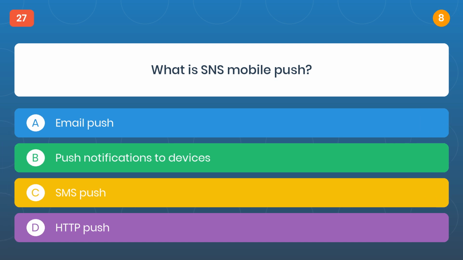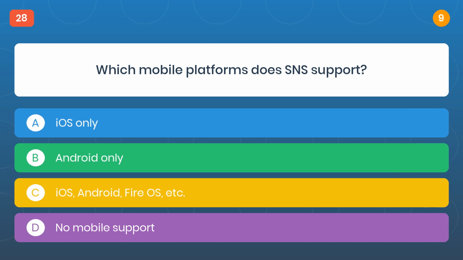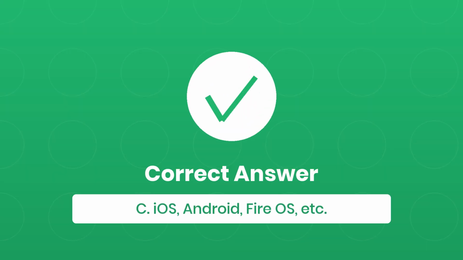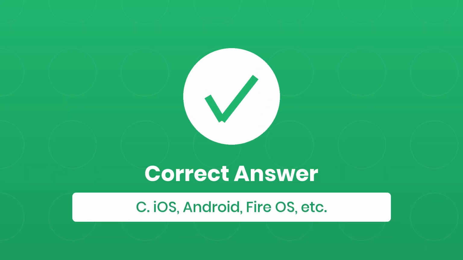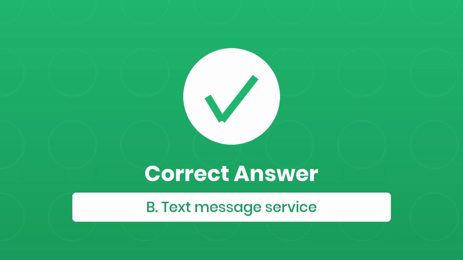Question 27. What is SNS mobile push? The correct answer is B, push notifications to devices. Question 28. Which mobile platforms does SNS support? The correct answer is C, iOS, Android, Fire OS, etc. Question 29. What is SNS SMS? The correct answer is B, text message service.